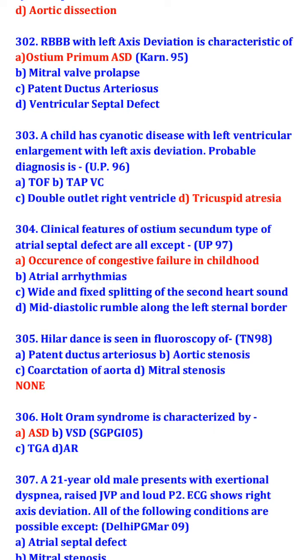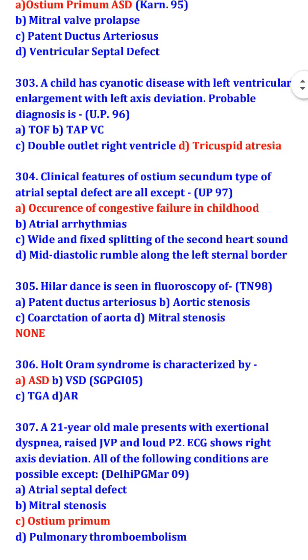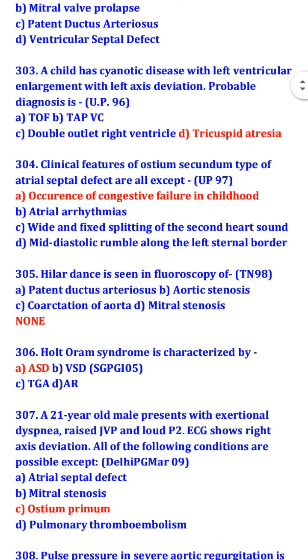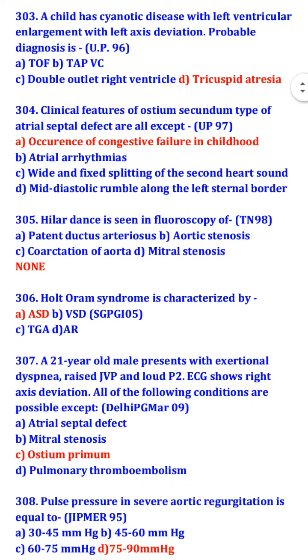So features of ostium secundum type of atrial septal defect are atrial arrhythmia, wide and fixed splitting of the second heart sound, and mid-diastolic rumble along the left sternal border. Hilar dance is seen in fluoroscopy of none of these options. Holt-Oram syndrome is characterized by atrial septal defect.